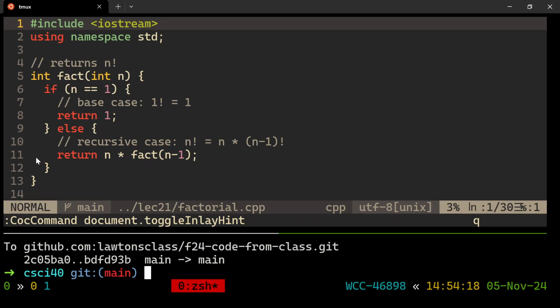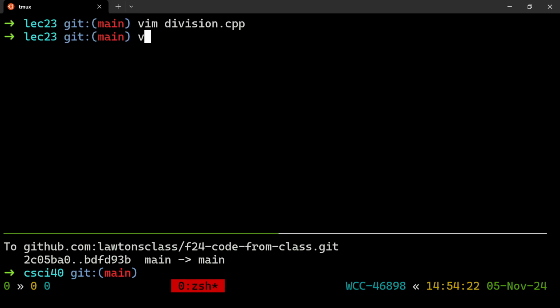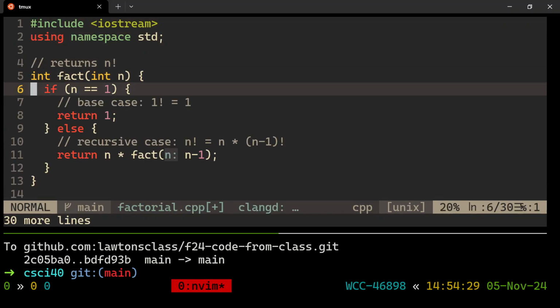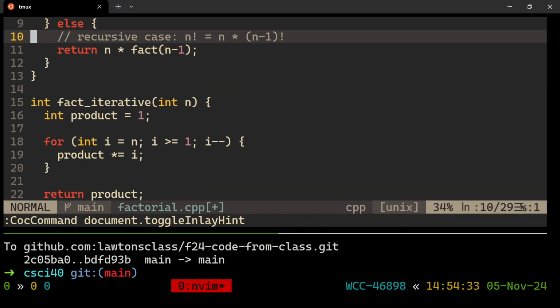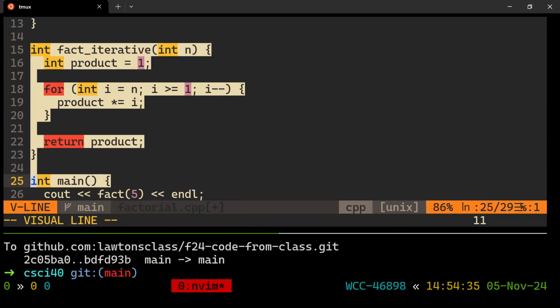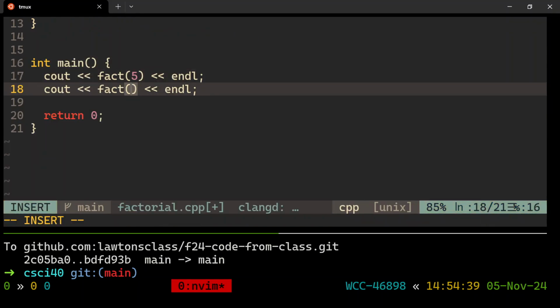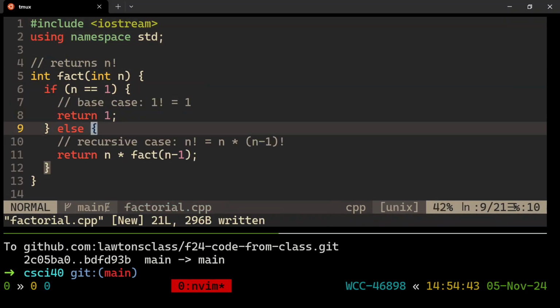Okay. So let me show you my factorial example here. Let me get rid of that. I'll call it factorial.cpp. I'll paste it in here. And like, what did I have before? Fact of 5. I don't need the iterative version anymore. Let's just be like fact of -1. Right now it's allowed and it will cause a runtime error. It will just blow up that stack. All right.